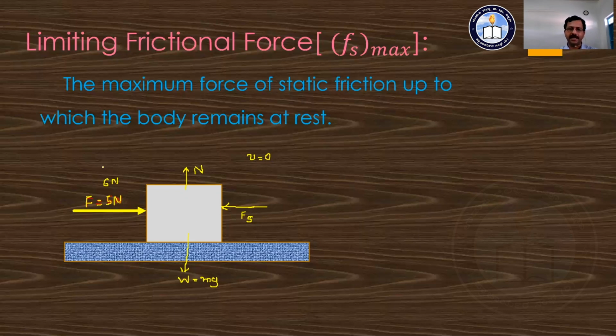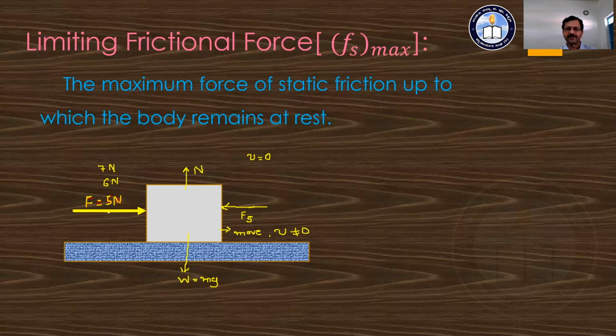And let us say I am going to make this force 7 Newton. As I make this force 7 Newton, at that time we observe a movement of this body. The body starts to move here. It loses its property of rest, and hence we say that velocity is not equal to 0 when we apply a force of 7 Newton.